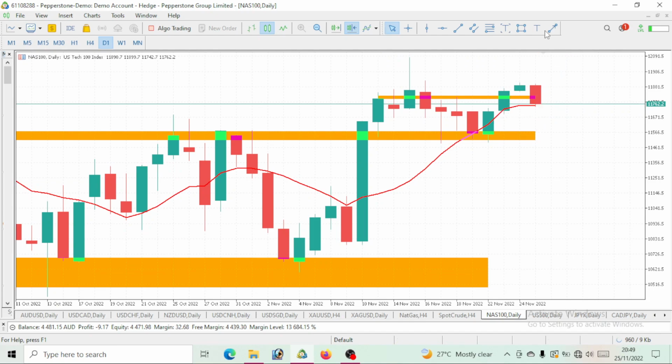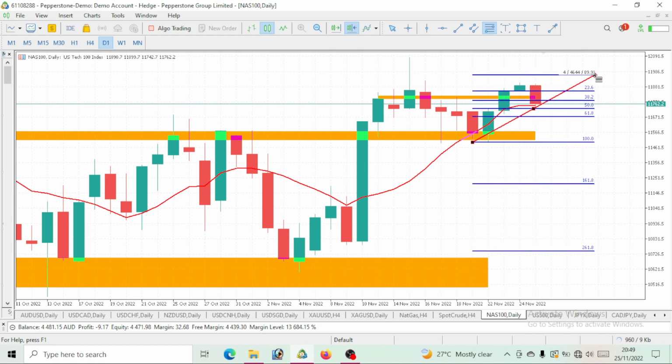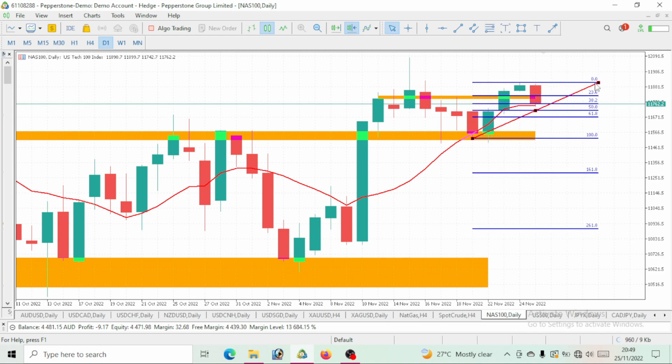So let's see, since this is giving us a correction, let's see if the correction will be over. Well, let's see if Fibonacci will give us any meaningful thing, because I've not included it before. Let me see if it will make. So we've seen this price drop to a level 38.2. So in case it drops further down, then we should see it drop to a level of 50% before it spikes up. So I think we still have a little bit of a bearish move to be made on Nasdaq 100. I don't think it will happen, but let's see if it will give us a little bit of a bearish move, whereby it will drop to a level of 50% or 61.8 before its push up.